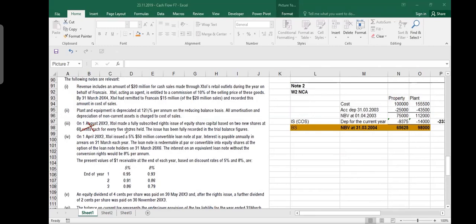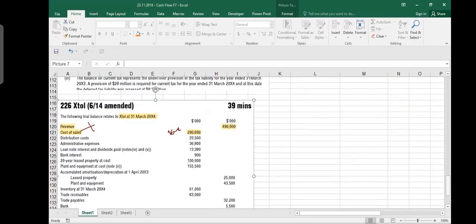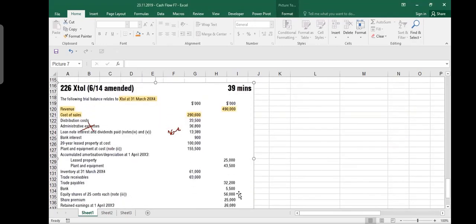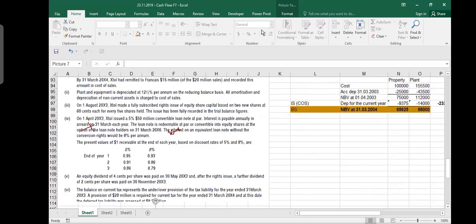But if they told me that it is not recorded, then I would calculate how much we received and where we should write it. Sometimes they will tell you that the issue has not been recorded. If it has not been recorded, then you will calculate how much you received in respect of capital or premium, and you are going to add to these numbers. But here they say that it has been recorded. So some part is solved. Life looks easy.